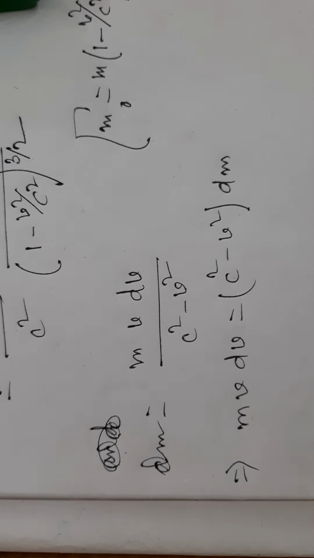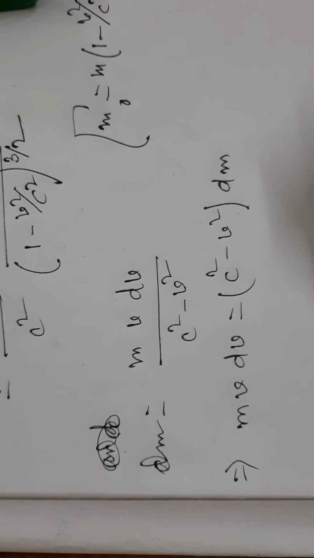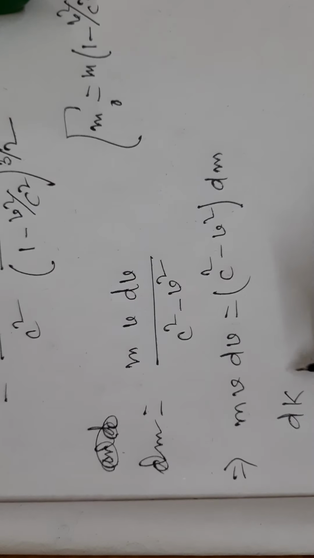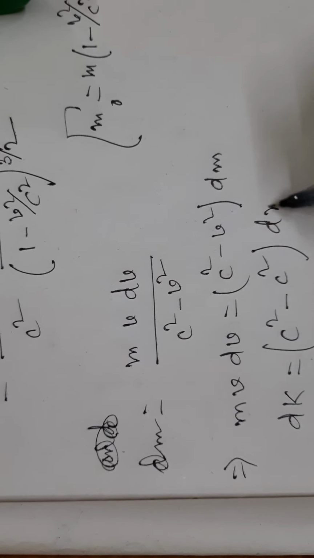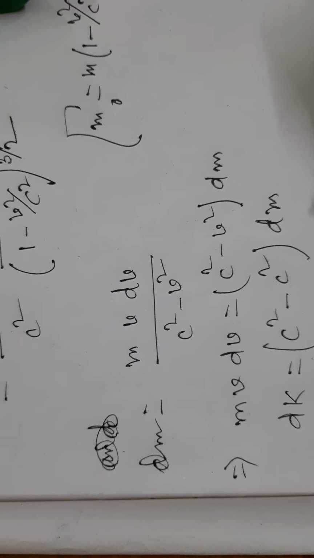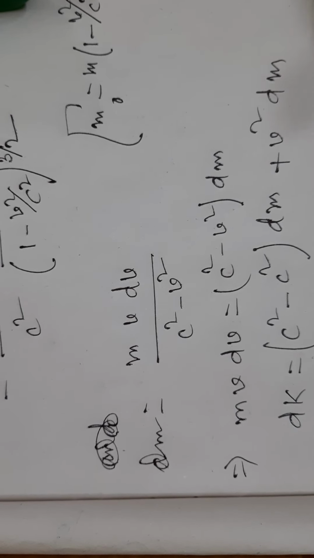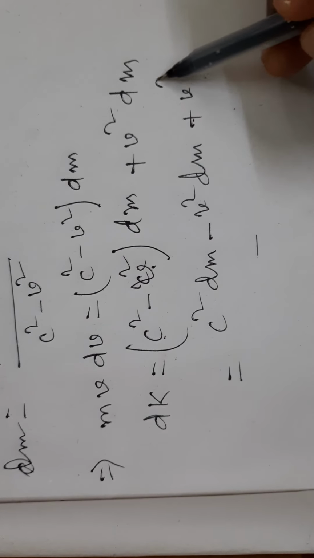Now substituting it in equation 2, the kinetic energy dK equals c square minus v square dm plus v square dm, that is c square dm minus v square dm plus v square dm.